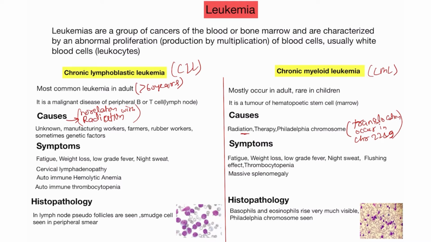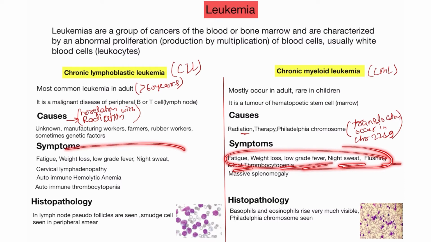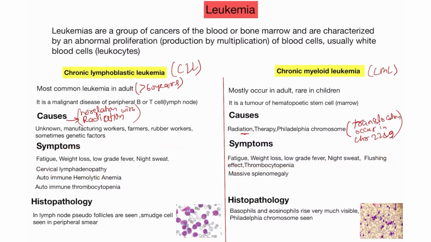What are the symptoms? Mostly symptoms like fatigue, weight loss, low grade fever, night sweat. These symptoms occur in both cases, CLL and CML. In this also you will see fatigue, weight loss, low grade fever, night sweating, flushing effect and thrombocytopenia. These are common symptoms in both cases.